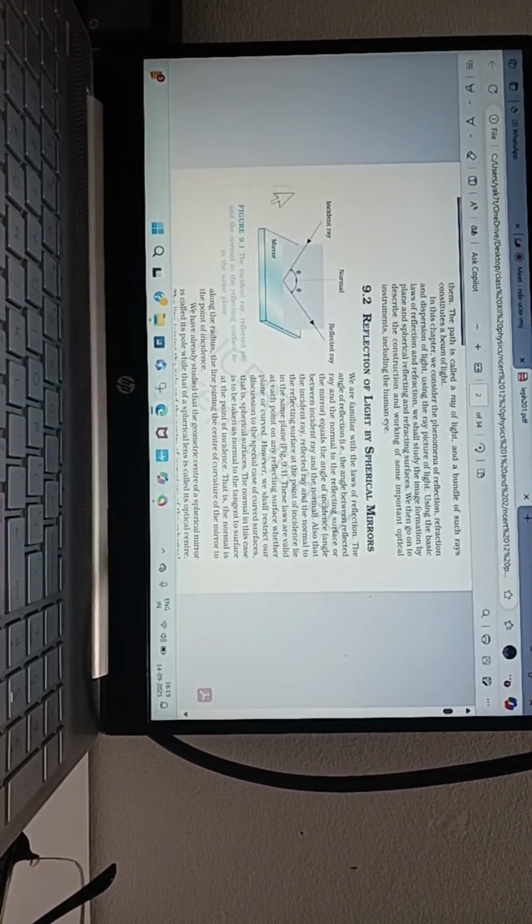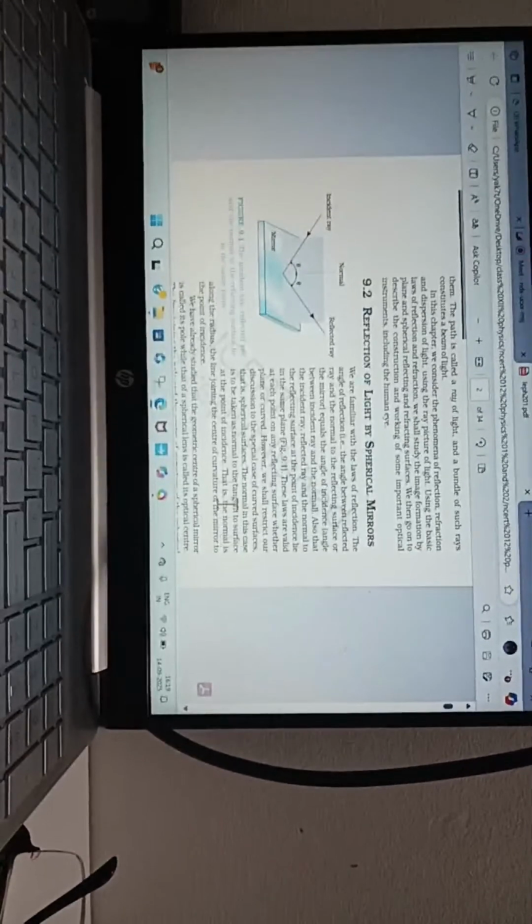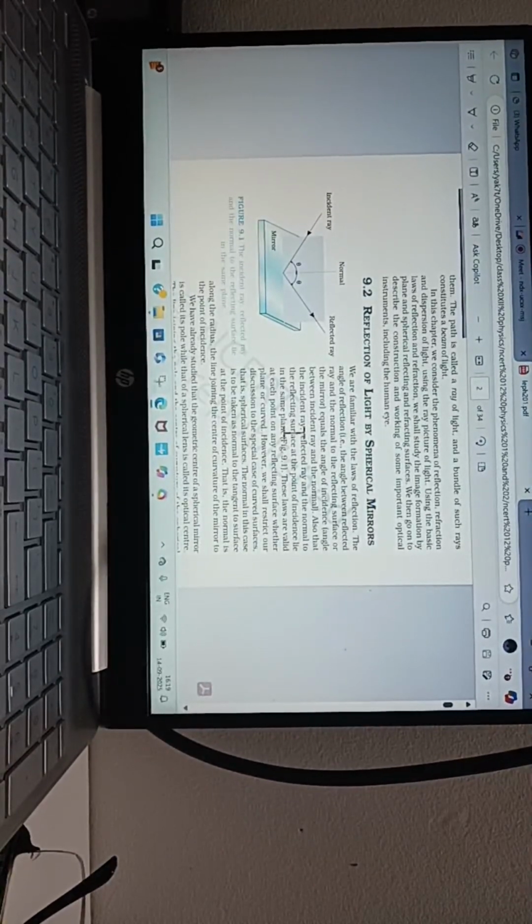That is called reflection. Two laws are there. One is that the incident ray, the normal at the point of incidence, and the reflected ray all lie in the same plane. The second law is that the angle of incidence is equal to the angle of reflection.